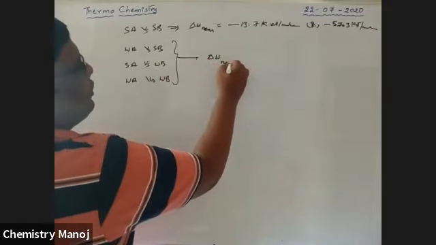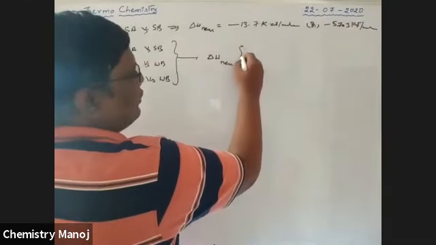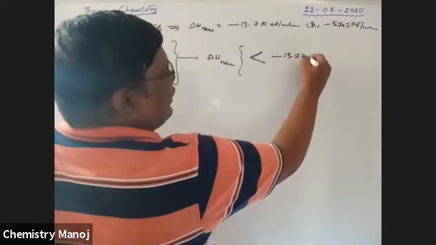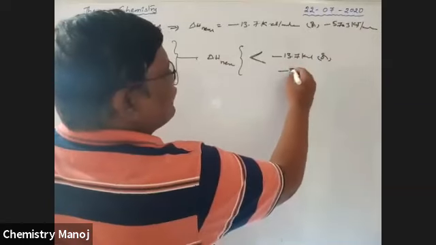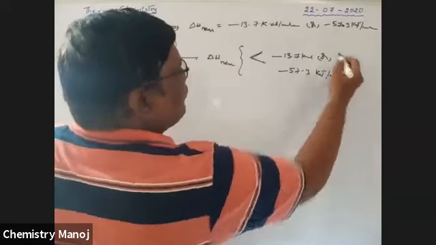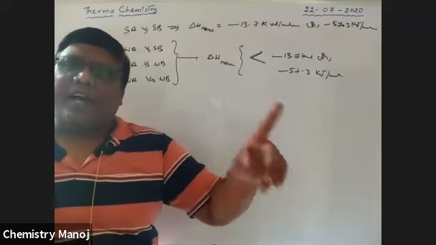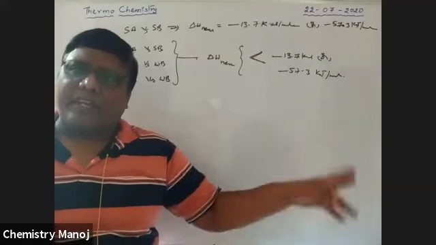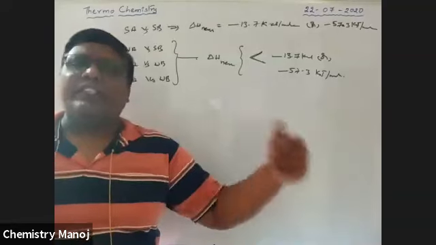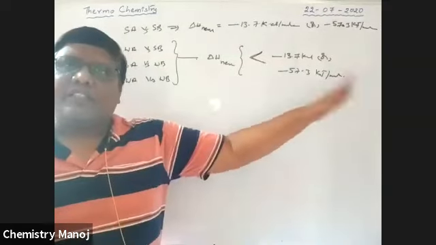Now, delta H neutralization, the value is always less than minus 13.7 kilocalorie or minus 57.3 kilojoule per mole. Always less than, boys. If any one of the acids or bases, or both the acid and base are weak, no doubt the value is always less than 13.7. How much? That depends on the nature of that acid. The value is decreased, it does not exceed that value. Always less than that value.